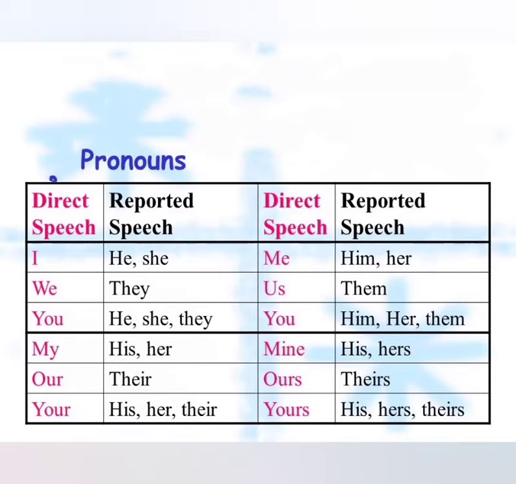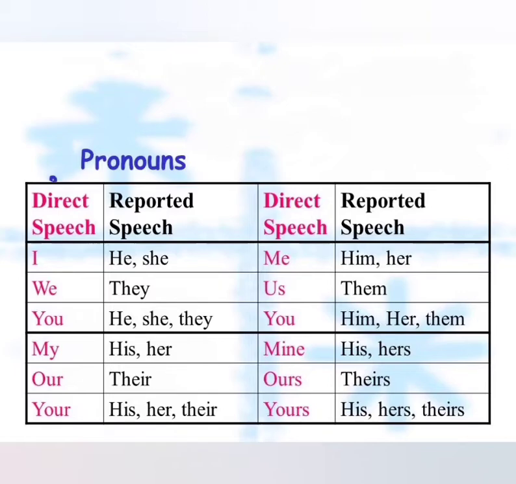This tabulation shows that we have to change the pronouns. If it is given as I, we change it to he or she. We becomes they. You becomes he, she or they.